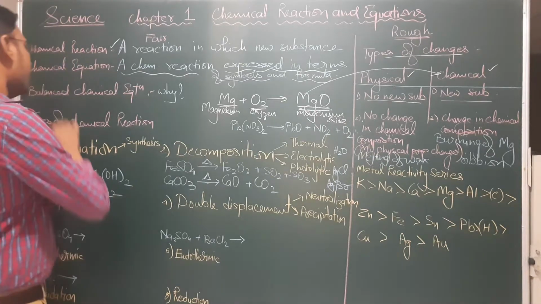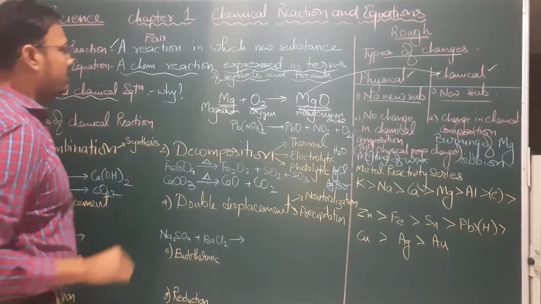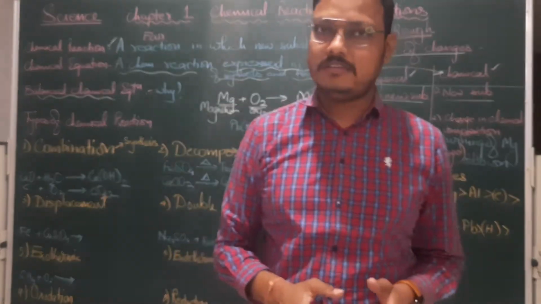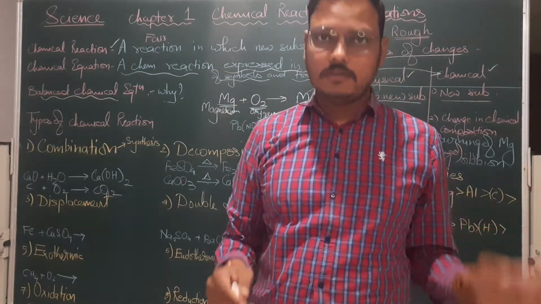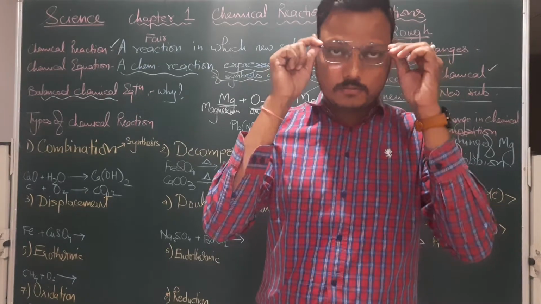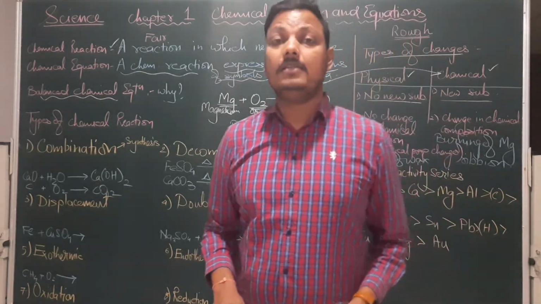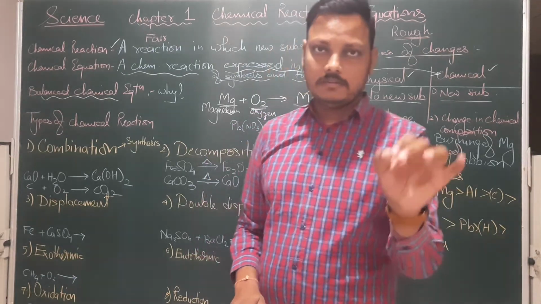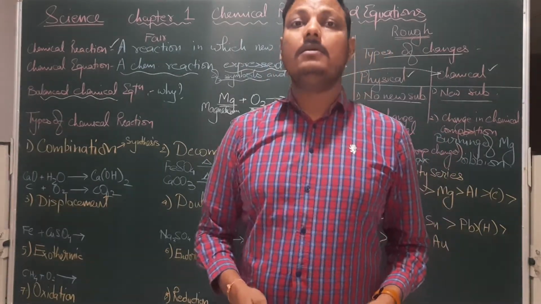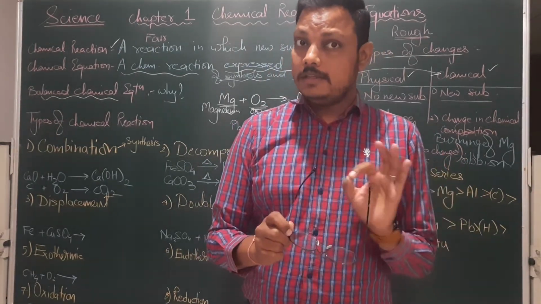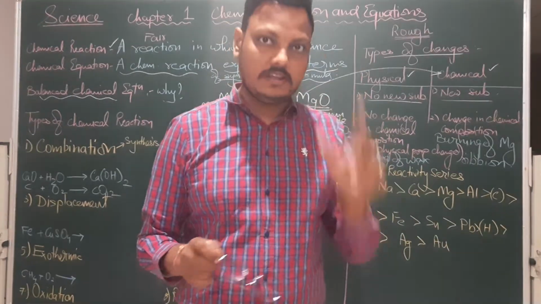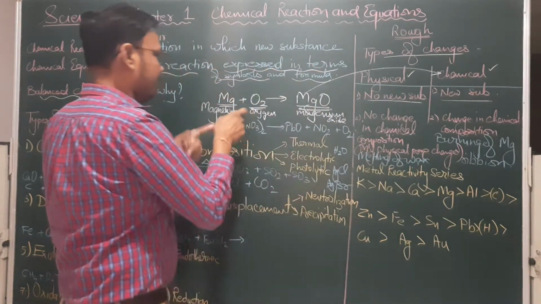Now coming to balancing the chemical equation, why do we need to balance a chemical equation? So as to satisfy the law of conservation of mass. Law of conservation of mass, what does it say? It says that before the reaction and after the reaction the mass remains constant. That means there is no change in the mass. So that means, very simple, there is no change in the number of atoms as well. So let us see this.